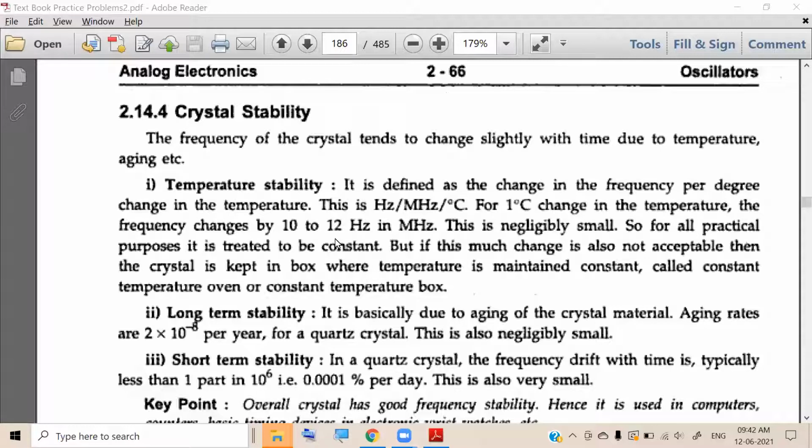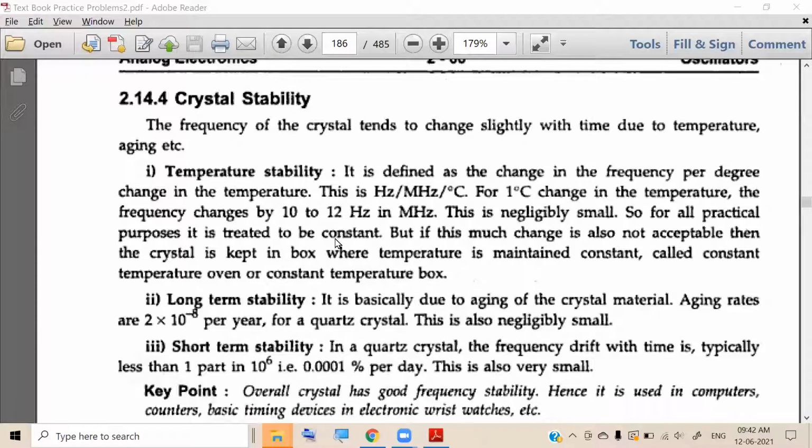Means for 10,000 days, is it nearly 3 years? Nearly 3 years, the frequency will change by 1%. So even that is negligible. So ultimately what we have seen: due to temperature, yes, frequency changes, but it is negligible.